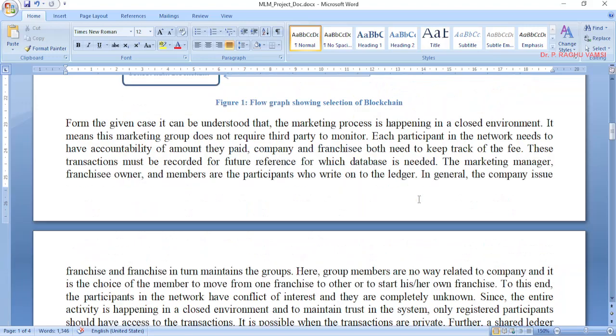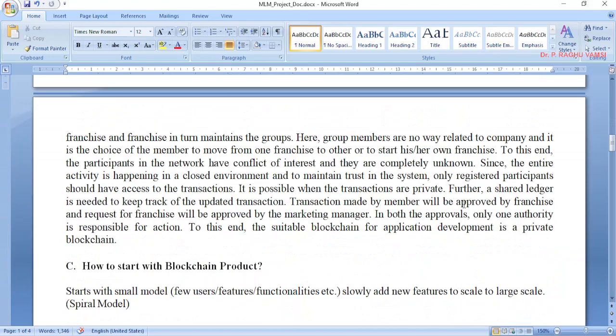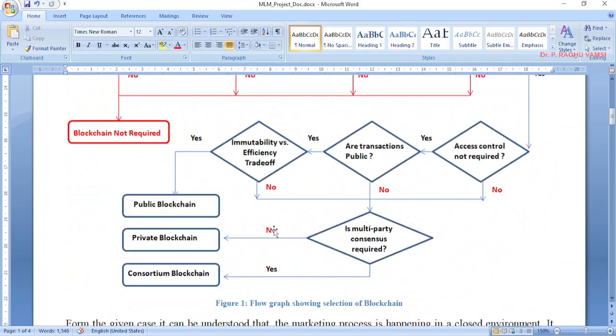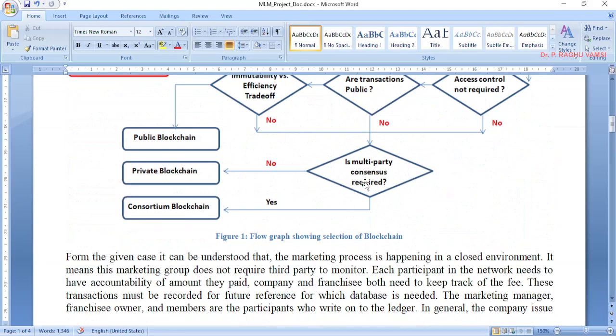Is multi-party consensus required? Now we'll move on to this. The transactions made by members will be approved by the franchise, and the request for franchise will be approved by the marketing manager. In both the approvals, only one authority is responsible for action, either the franchise person or the manager. Here there are no multiple persons responsible for one action. For an action, only one person is responsible. So here, is multi-party consensus required? Not required. Only one person has to approve the transaction.